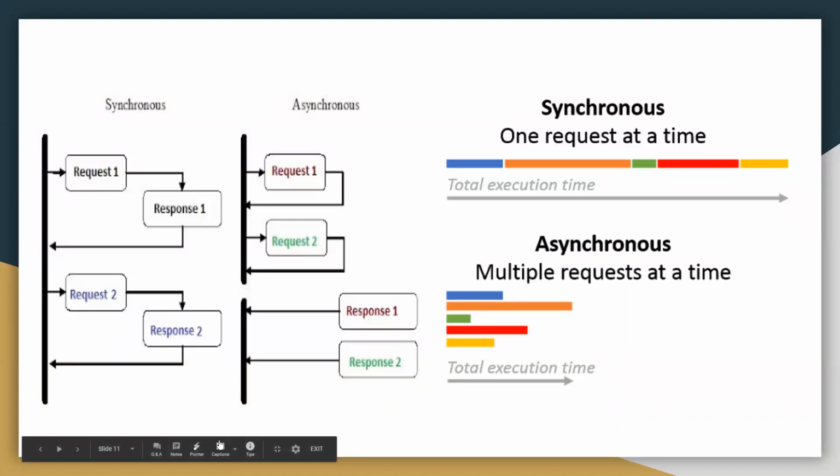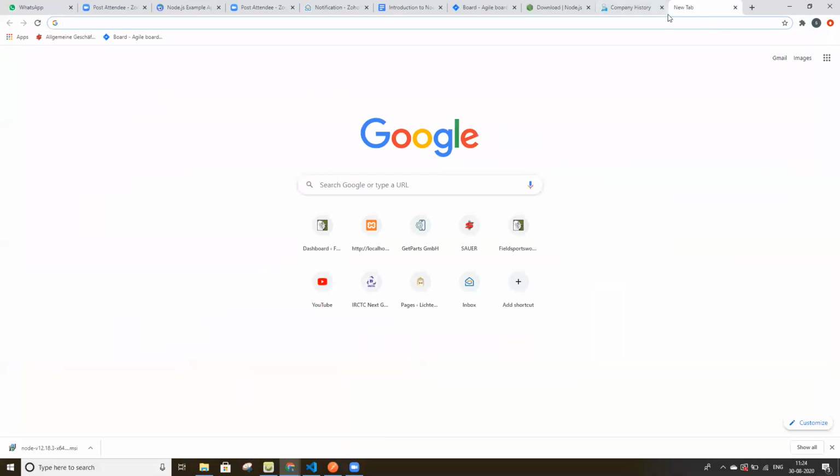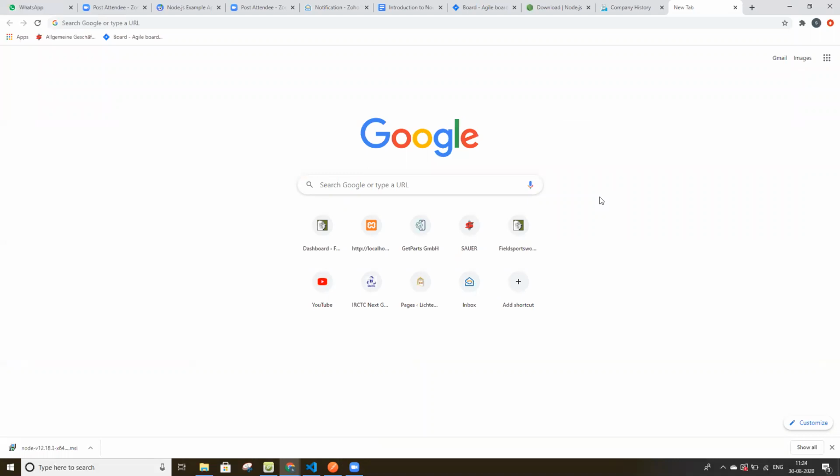Big companies like Amazon and Google are using Node.js in the backend.